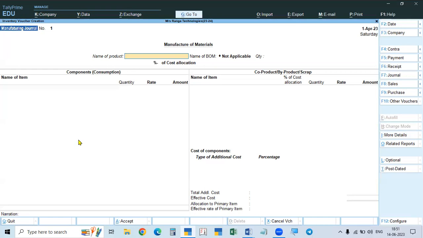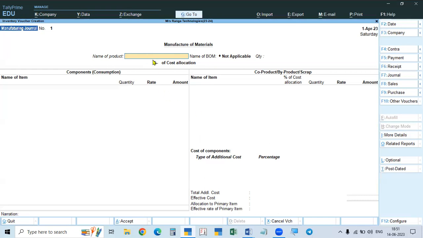If you give that, and when you give the product name here, automatically the name given to that bill of material will display. So the bill of material name will display here, and the components, that is the raw materials, will be displayed here. Not quantity, only names. And if you give the quantity, according to that quantity, as per the list, the quantity will be displayed here automatically. It's a matter of seconds.